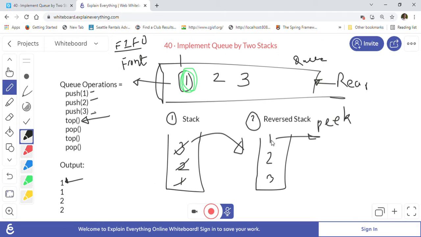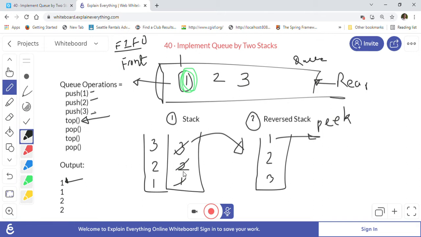And again we will now put this reversed stack back into the stack. So once we put it back into the stack, we will take out one, we will put one here, then we will push two here, then we will push three here, right? So that is how the top operation we will implement.